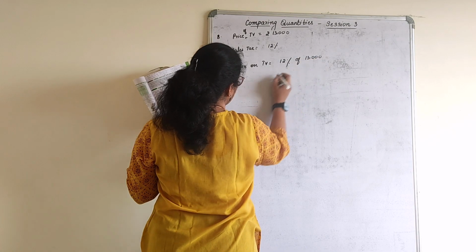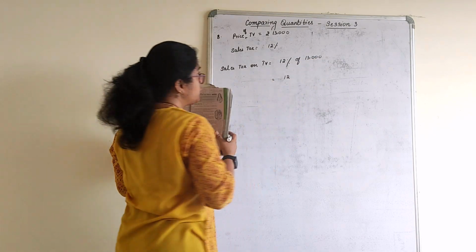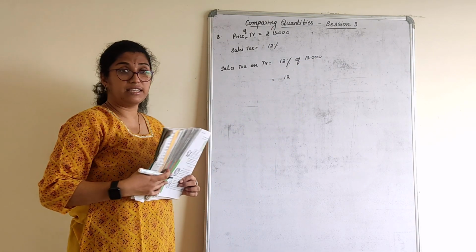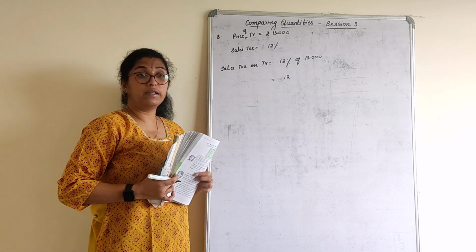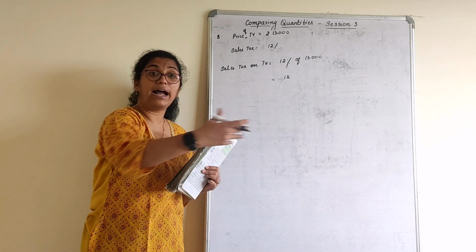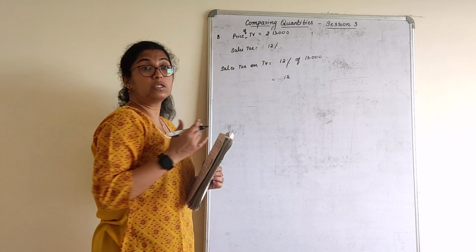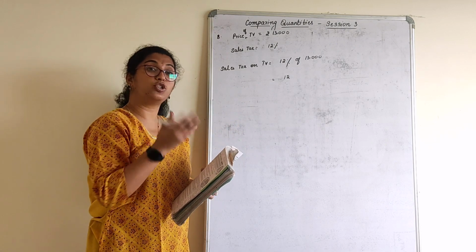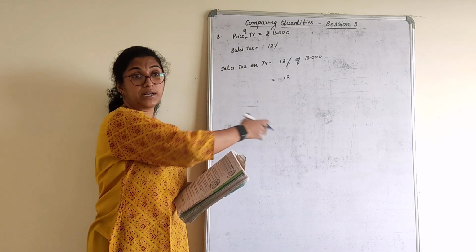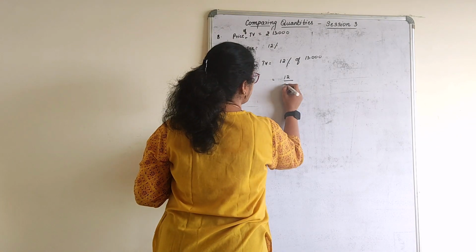That amount we have to calculate now. How much does he have to pay? See now, he is buying a 13,000 TV. The shopkeeper has not told him with respect to tax. That is what he has to add to that, right? Usually it does not come like that, children. You will get the actual price only along with the tax. That is what I explained to you in the beginning of the lesson.